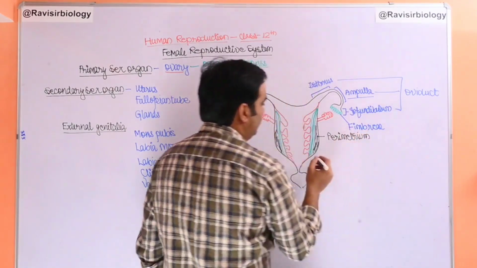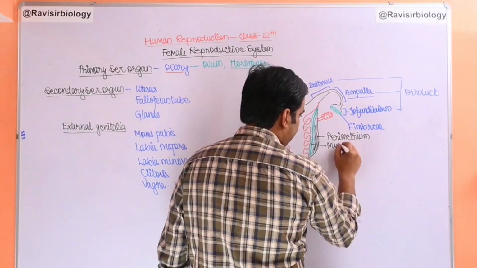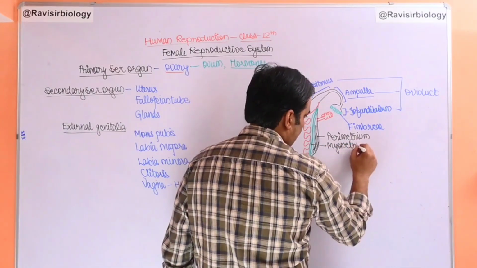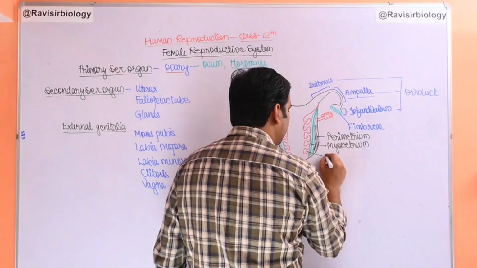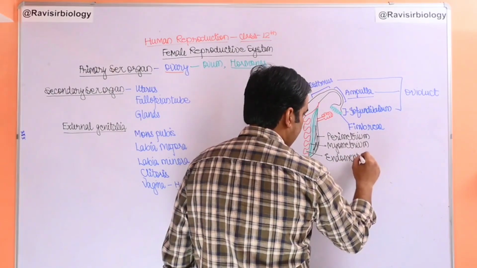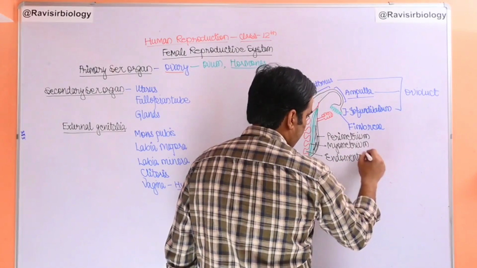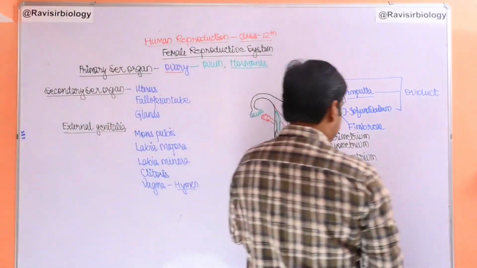The middle layer of the uterus is called myometrium, and the inner one is called endometrium. So these are the three different layers of the uterus.